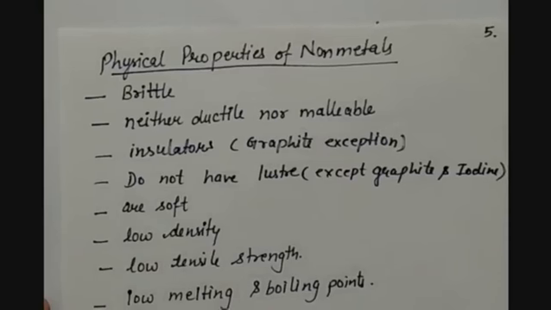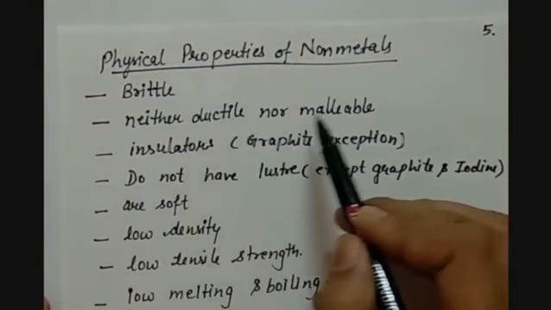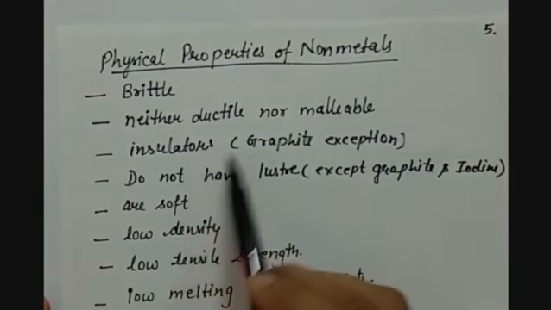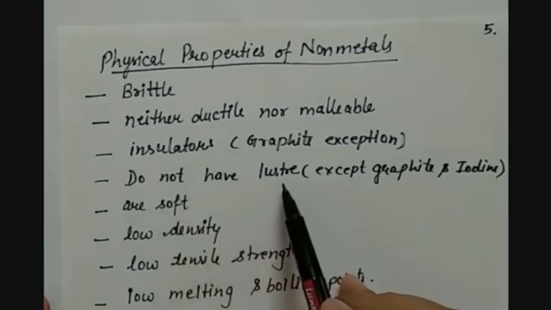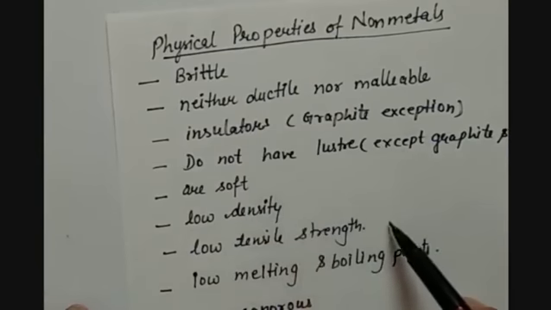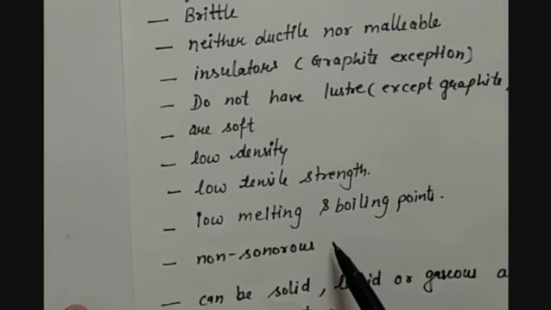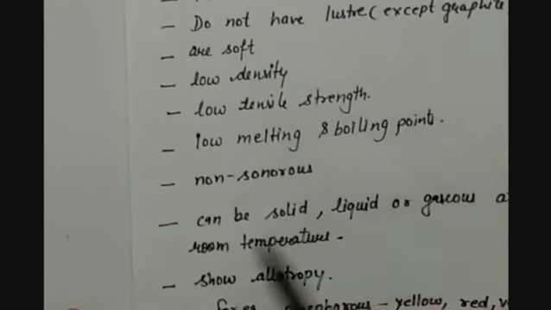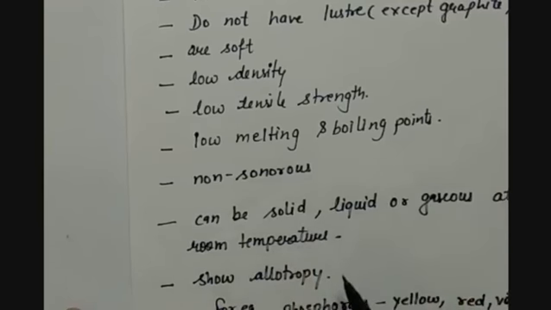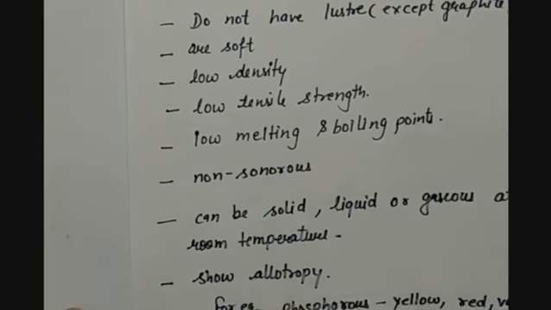Then we saw the physical properties of non-metals, that they are brittle, neither ductile nor malleable, insulators of heat and electricity, and they do not have any luster or shiny surface. They are very soft, have low density, low tensile strength, low melting and boiling points. They do not produce sound, that means they are non-sonorous. They can exist as solids, liquids or gases at room temperature, and they show allotropy, that means different structural arrangements of the same element.